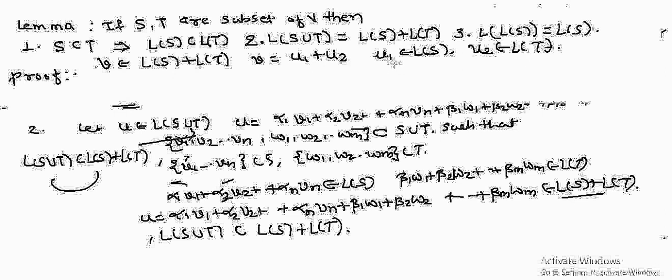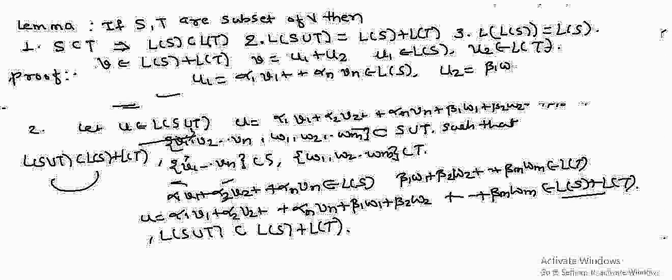But u1 belongs to L of S means u1 must be equal to alpha 1 v1 plus alpha 2 v2 plus up to alpha n vn, belongs to L of S, and this u2 equals beta 1 w1 plus up to beta m wm.